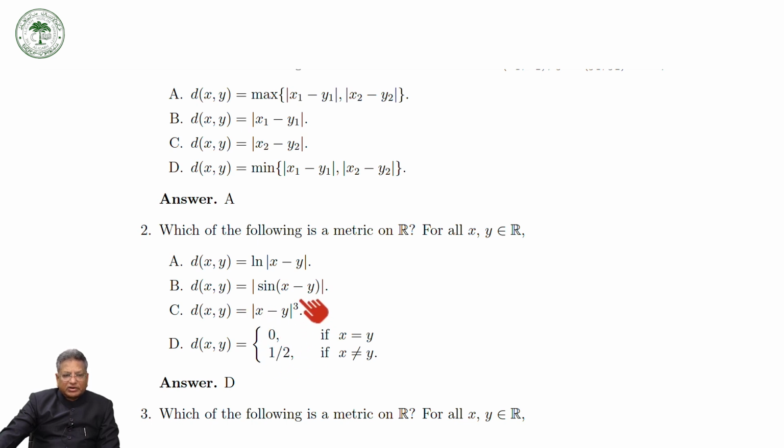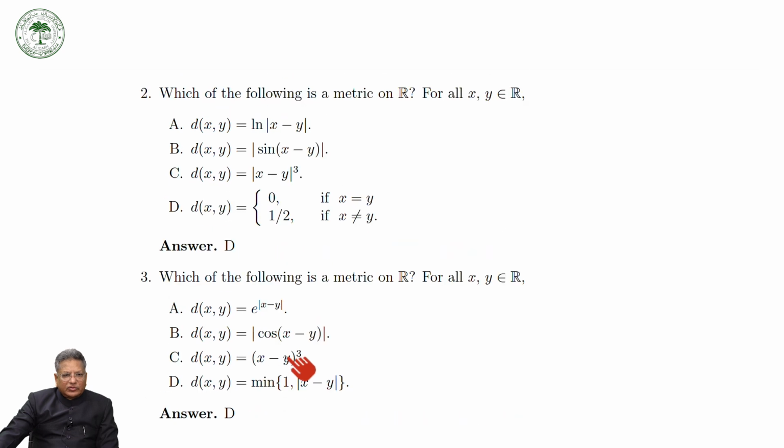Of course, this is not a metric because it does not satisfy the triangular inequality. This also does not satisfy the triangular inequality. This one does not even satisfy the first property, that x is equal to y if and only if d(x,y) is equal to 0. So they do not satisfy the triangularity, and this does not satisfy the first property, and therefore the answer is this. So this is a metric. Keep in mind, I just replaced 1 by 1 over 2. You can take 0 when x is equal to y and 1 over 2 when x is not equal to y. You can take 1 over 2, 1 over 3, 10, 100, whatever you want, no problem.